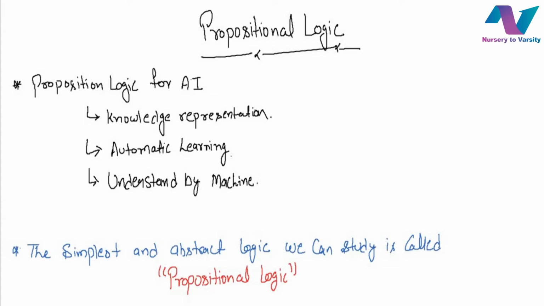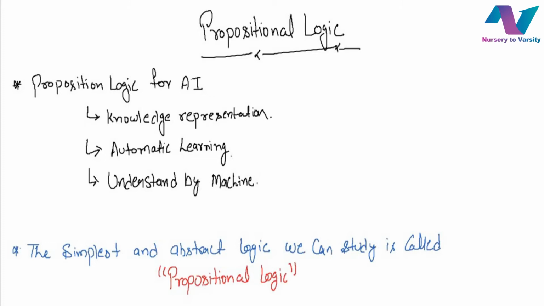The ability of automatic learning is possible if our machine can interpret the information of our real world in the right manner. And we know machines are unable to understand our own language. As we discussed, that's why we fail to deal in natural language and have to move toward formal languages. So the knowledge of the real world environment needs to be represented to the machine in a manner that is readable, or we can say understandable, by the computer.